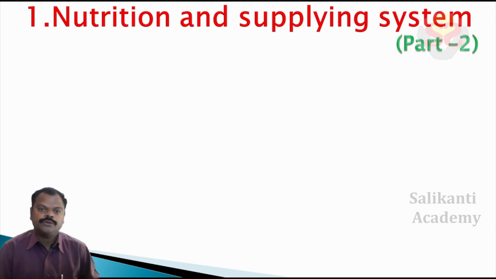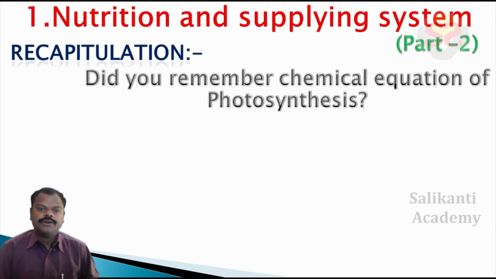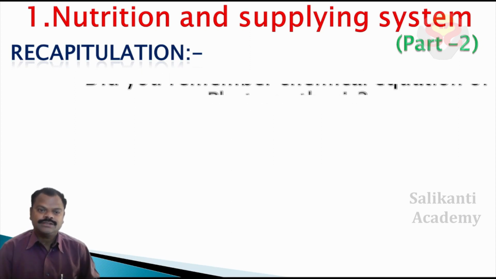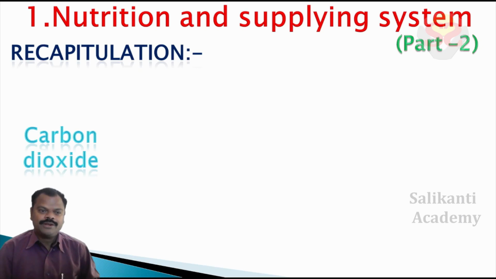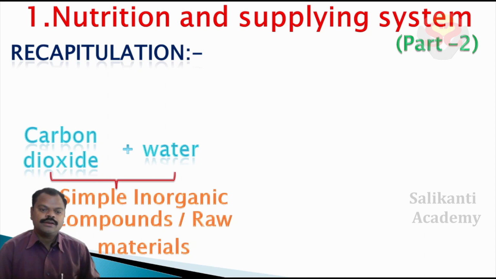Children, first we do recapitulation. Do you remember the chemical equation of photosynthesis? Think about it, children. What are the raw materials required for photosynthesis? Think it. Recall it. Yes, I know, you got it. The raw materials for photosynthesis are carbon dioxide plus water. These are the simple inorganic compounds or raw materials.